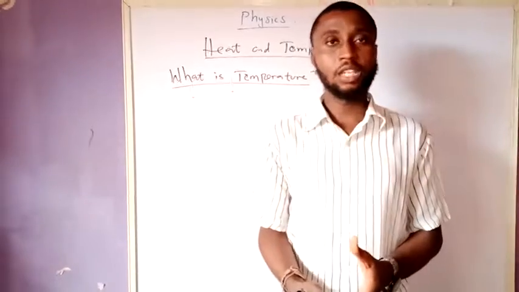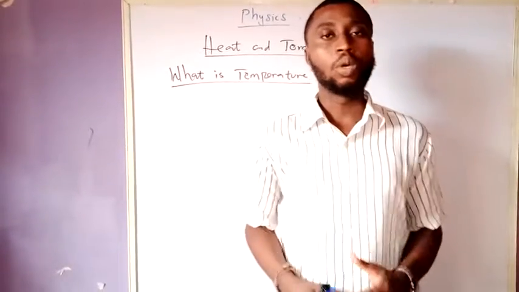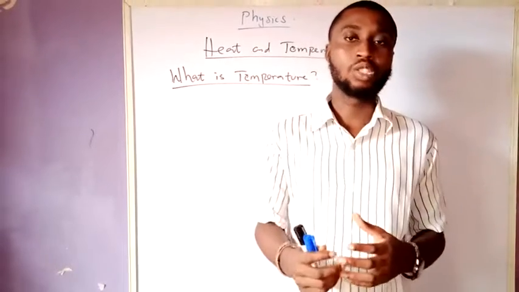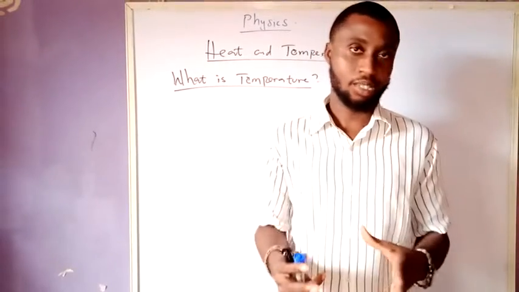But temperature itself is just a degree of how hot or how cold a substance or a body is.